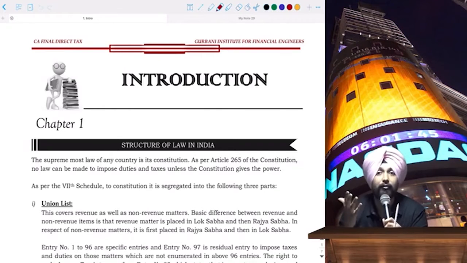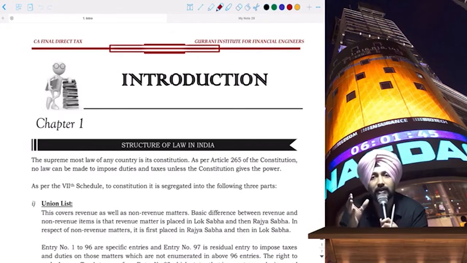But I feel for once it will make the subject less complicated. Like, if today you ask me between DT and IDT which one is more scoring, I would say that for me IDT looks more scoring, because you don't have to study excise, you don't have to study VAT, you don't have to study sales tax laws. You only are studying one unified tax structure, which is the GST, right?